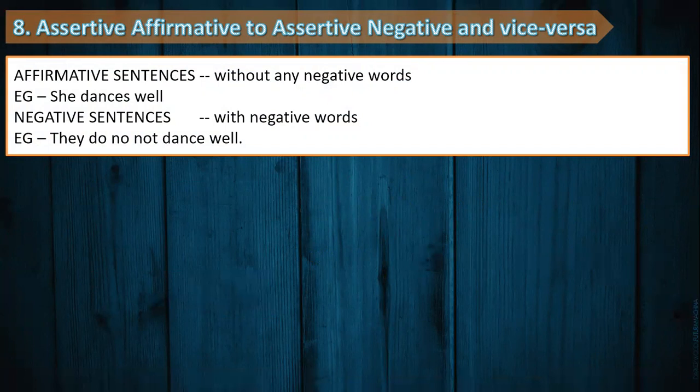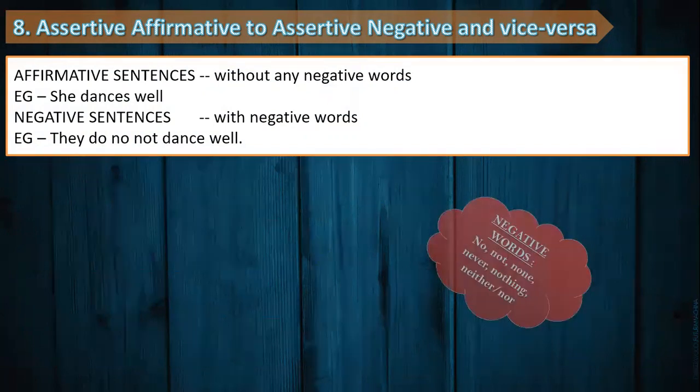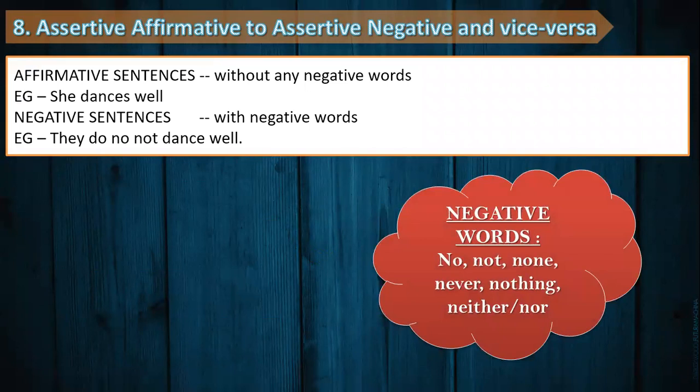And what is a negative sentence? Any negative sentence contains words like no, not, none, never, nothing, neither, or nor. Whenever we have such words given in a sentence, it is known as a negative sentence. For example, they do not dance well.